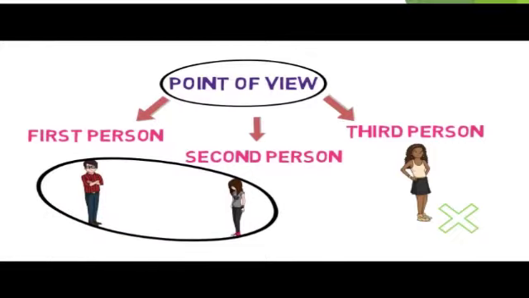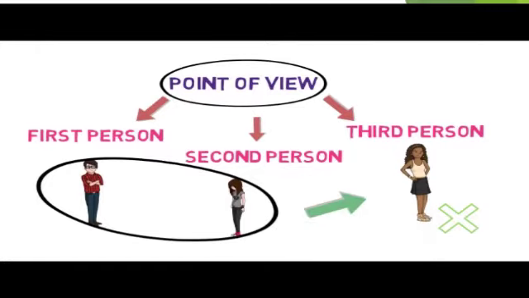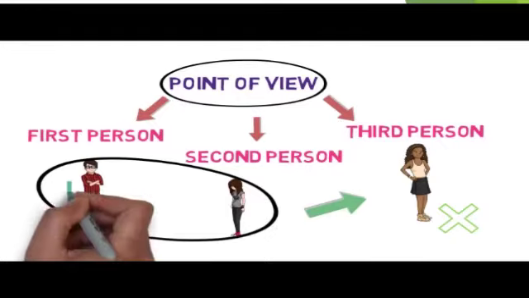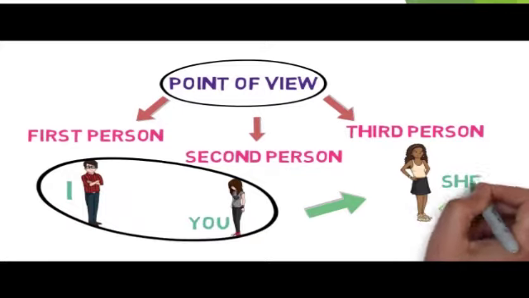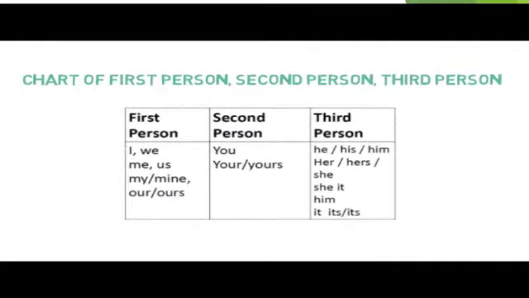Isha is the second person as she is the one who is listening to Ravi. And Nikita is the third person as she is not present in the room while they are talking. Ravi may be talking to Isha like this: I am telling you that she is very beautiful. For the complete chart of first person, second person and third person, please refer to this image.